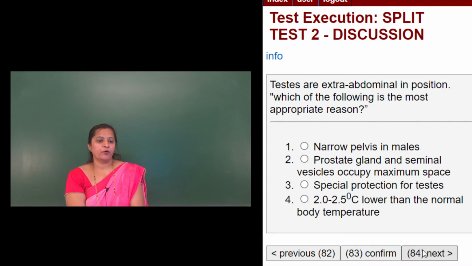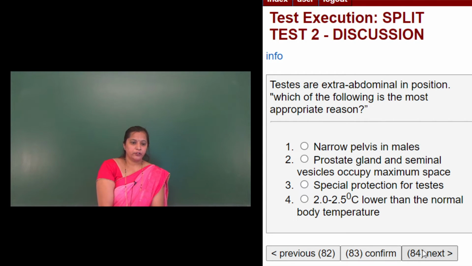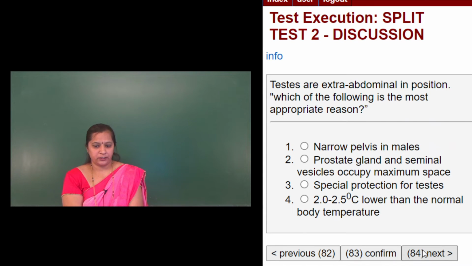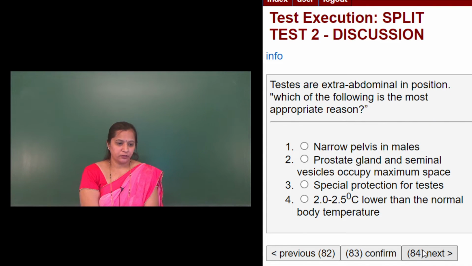Testes are extra abdominal in position. Which of the following is the most appropriate reason? First option, narrow pelvis in males. Second option, prostate gland and seminal vesicles occupy a maximum space. Third option is special protection for testes. And the fourth, 2 to 2.5 degrees Celsius lower than the normal body temperature. Okay.